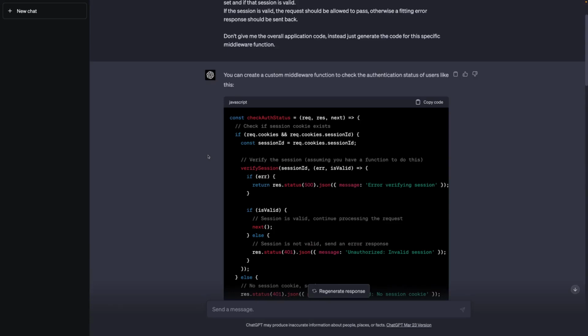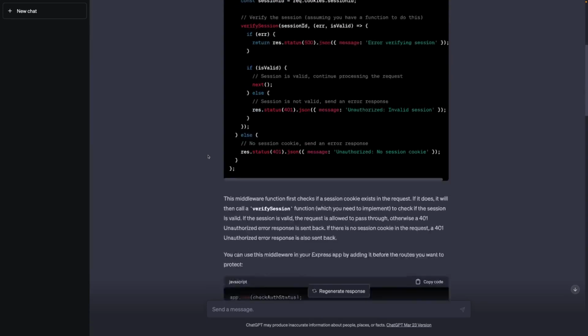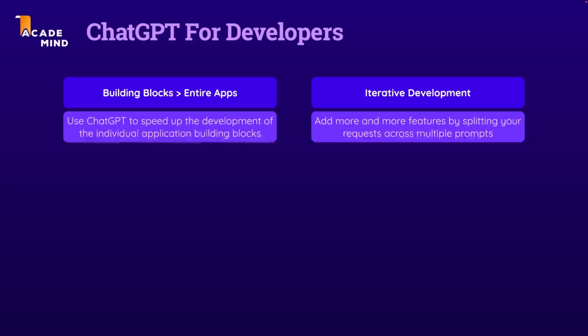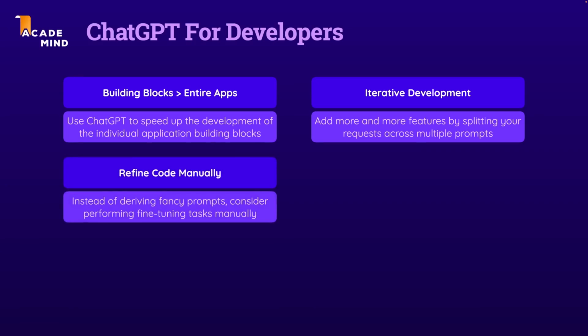Now, as you saw, using ChatGPT as a developer can be very useful. But it's also dangerous if you start overusing it. Because whilst ChatGPT can boost your productivity, it can also negatively impact your productivity if you start using it for everything. You should definitely consider refining your code manually. Because instead of coming up with fancy prompts to get ChatGPT to change the code in a very specific way, it's sometimes faster if you simply change the code yourself.